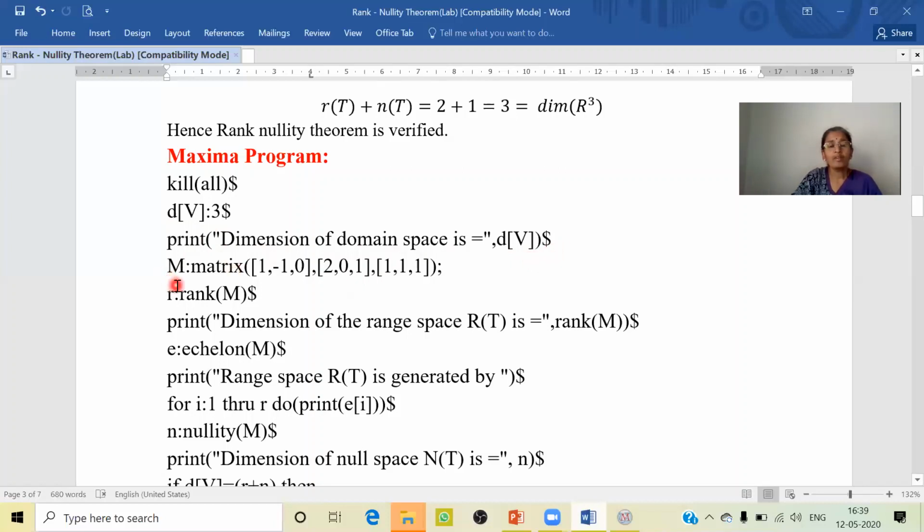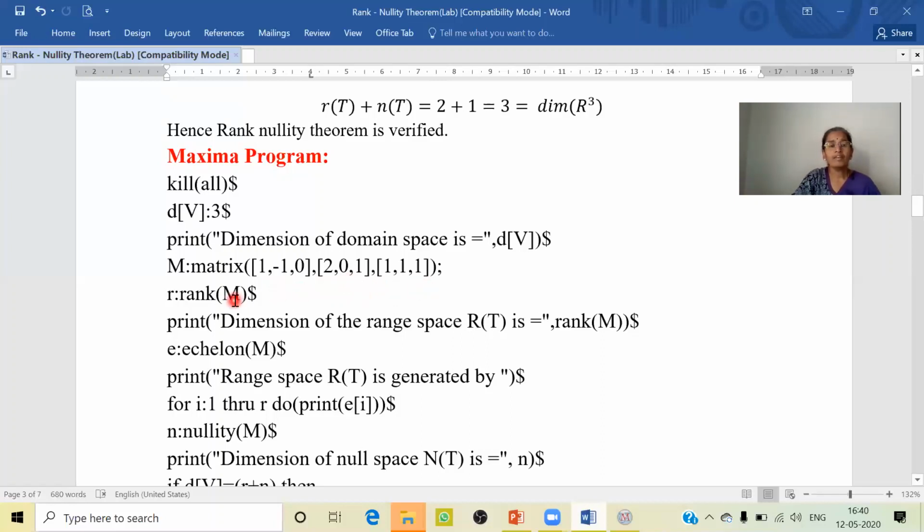And let us put the matrix as M. M is equal to matrix, here equal to is colon. Put it in the small brackets. Each row will be once again typed within the square brackets: [1, -1, 0], [2, 0, 1], and [1, 1, 1].